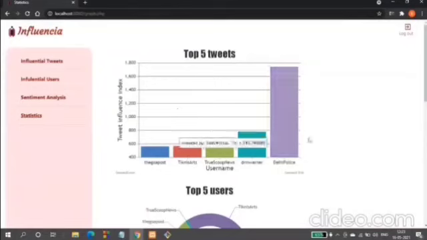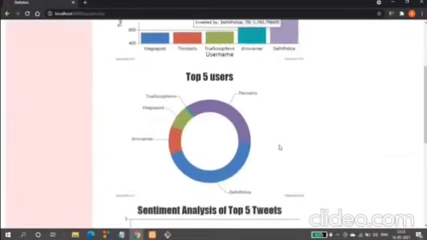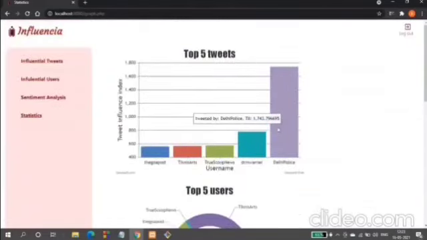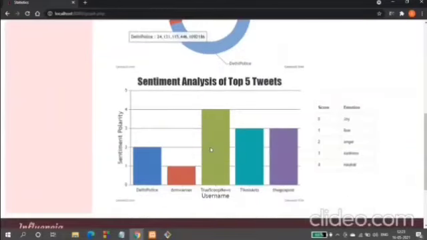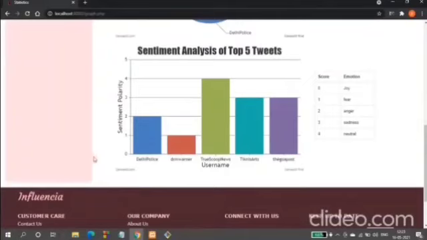The statistics part. Here, all the calculated data is presented in the form of graphs. The first is the bar graph, which represents the top 5 tweets, and the height of the bar is the value of the TII. The higher the value of TII, the more influential the tweet is. Next is the pie chart, which represents top 5 users. The shaded region determines the value of the GII. The more shaded region represents the influential user. Coming to the sentiment analysis of top 5 tweets, the height of the bar represents the score value of the emotion depicted by that tweet.